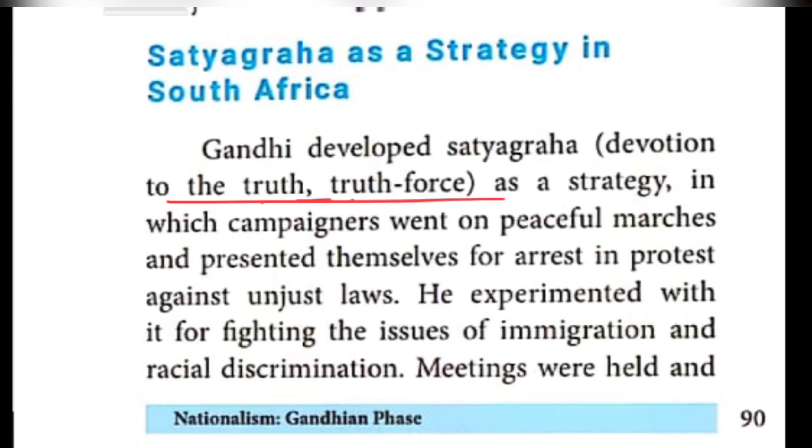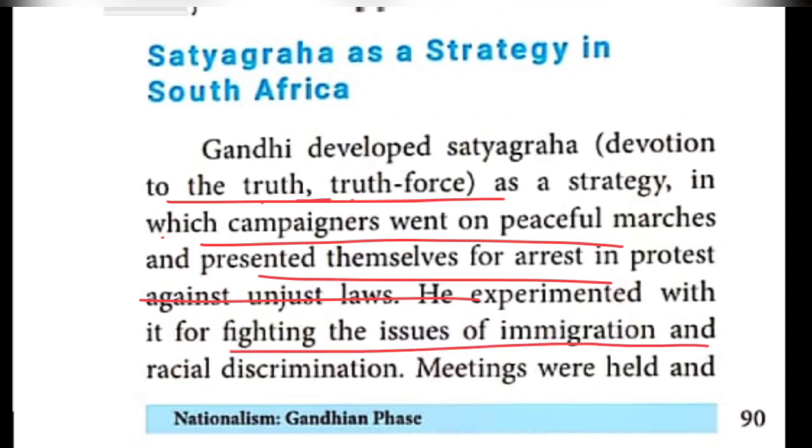It was a strategy in which campaigners, the fighters, went on peaceful marches and voluntarily presented themselves for arrest. They handed themselves over to the police and protested against unjust laws. He experimented with it for fighting the issues of immigration.